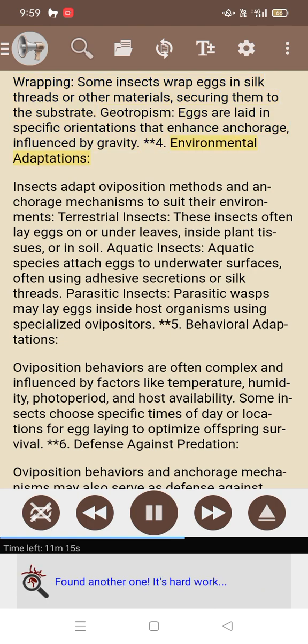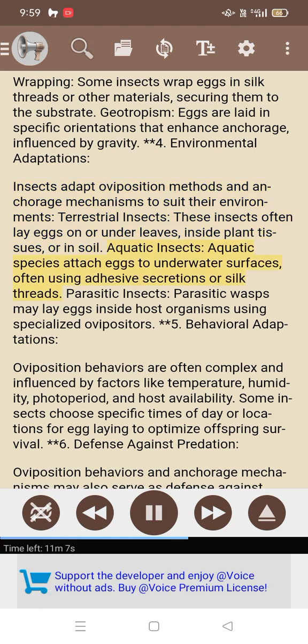4. Environmental adaptations. Insects adapt oviposition methods and anchorage mechanisms to suit their environments. Terrestrial insects. These insects often lay eggs on or under leaves, inside plant tissues, or in soil. Aquatic insects. Aquatic species attach eggs to underwater surfaces, often using adhesive secretions or silk threads. Parasitic insects. Parasitic wasps may lay eggs inside host organisms using specialized ovipositors.